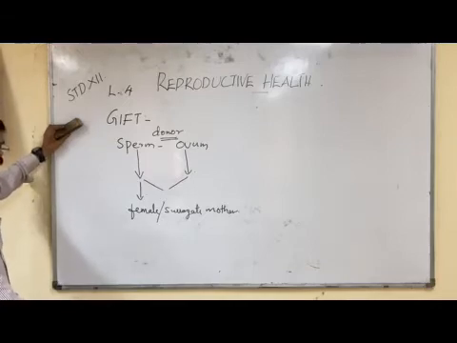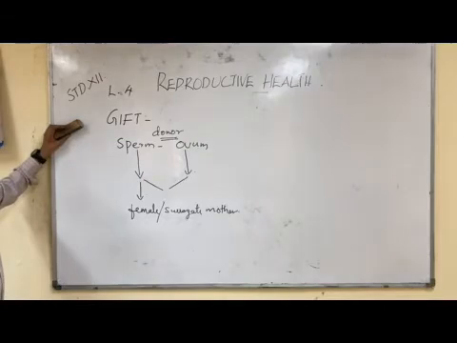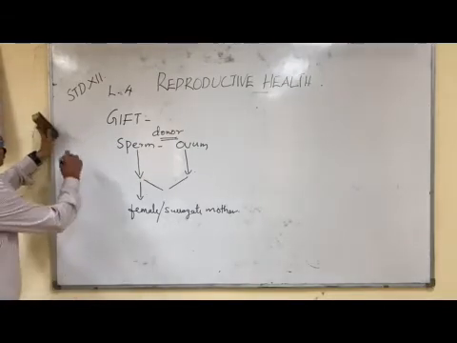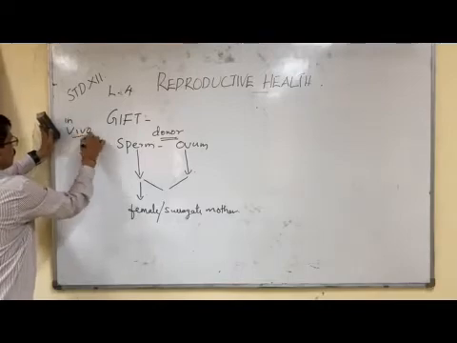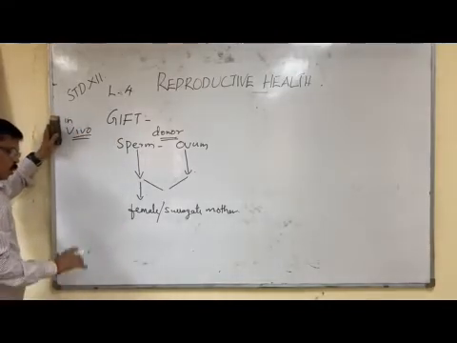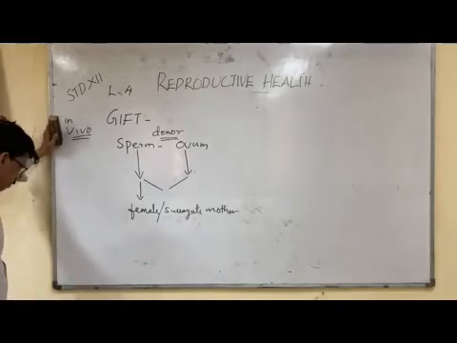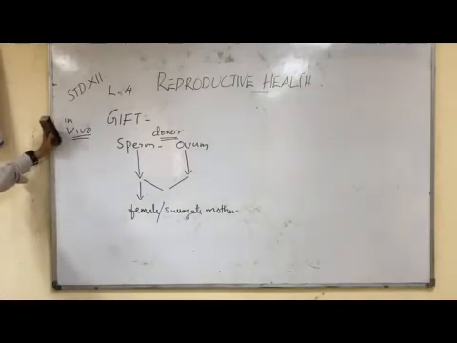Fertilization takes place in the mother's body or a female's body, so it will come in the group of in vivo fertilization. If the sperm is not available, then we can take the sperm from the donor. If the sperm is available, then the ovum collected from the donor can be taken, and in another female it can be fertilized. So that is called GIFT.